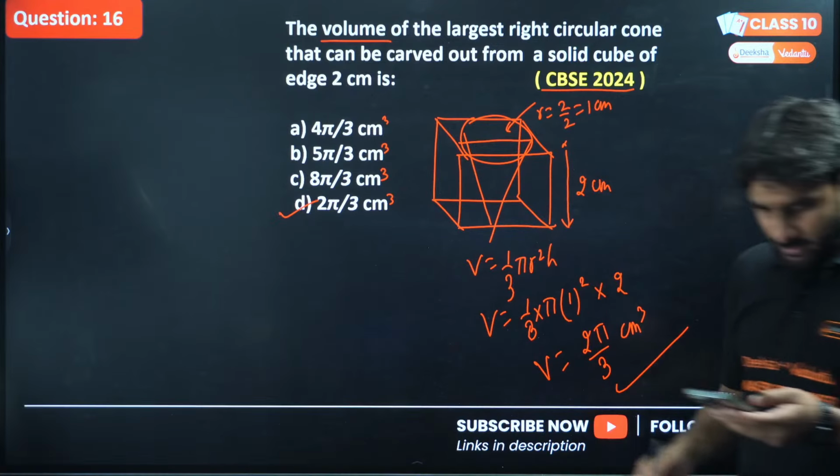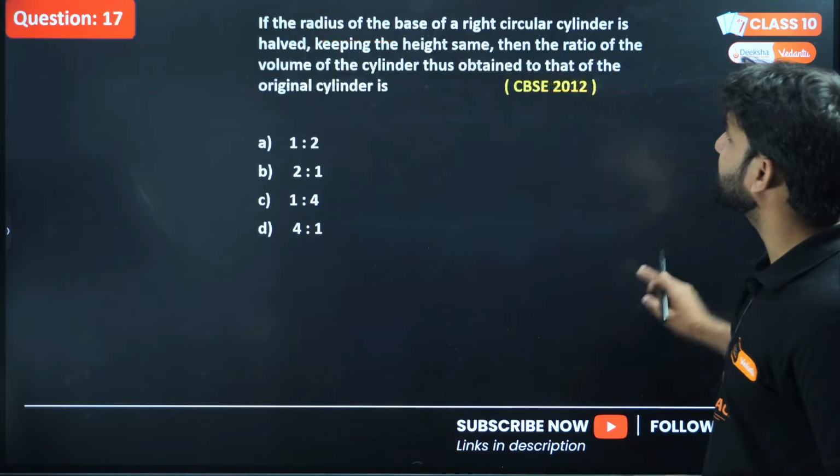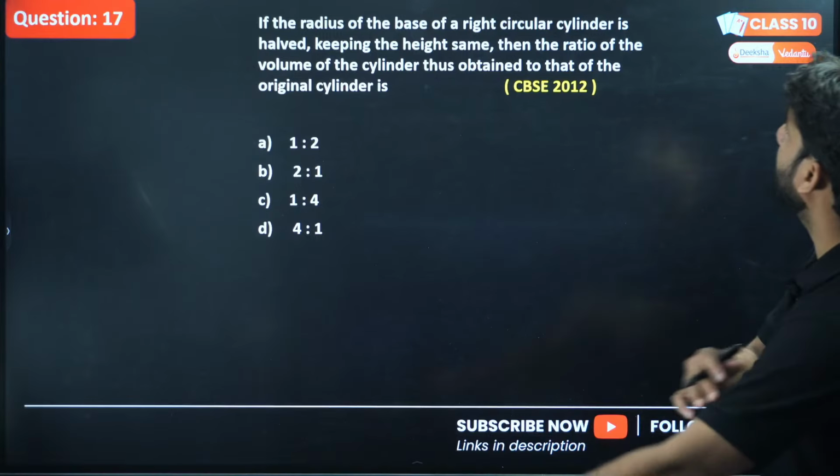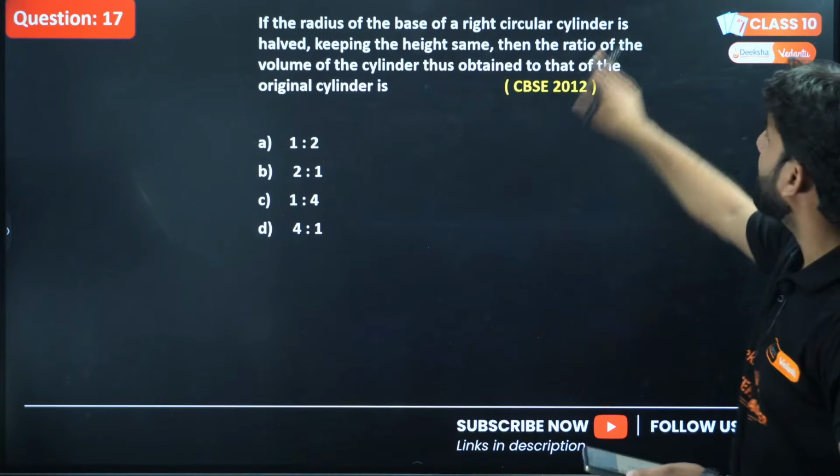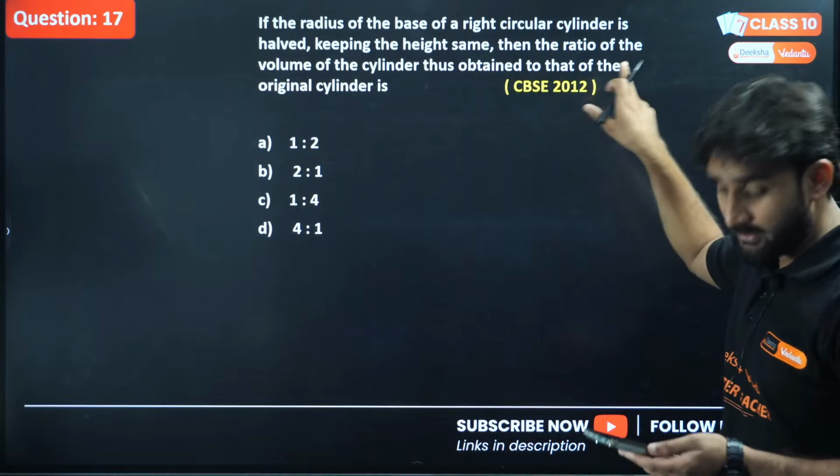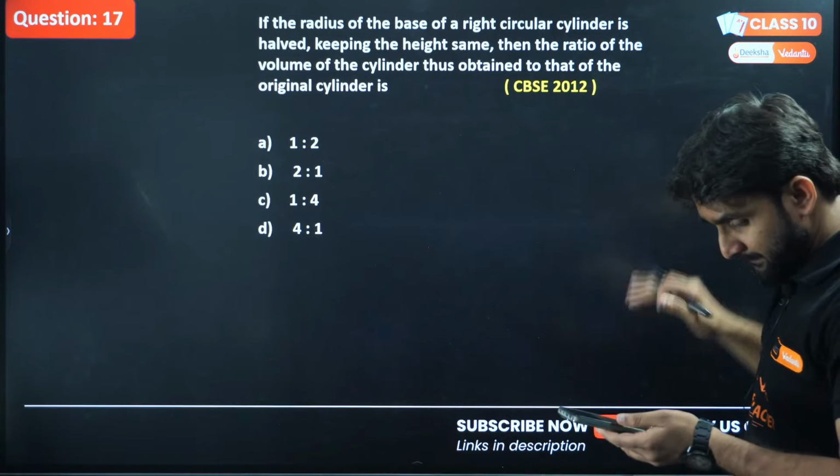Okay, now move to the next question. Question number 17. If the radius of the base of a right circular cylinder, and this question is from CBSE 2012.